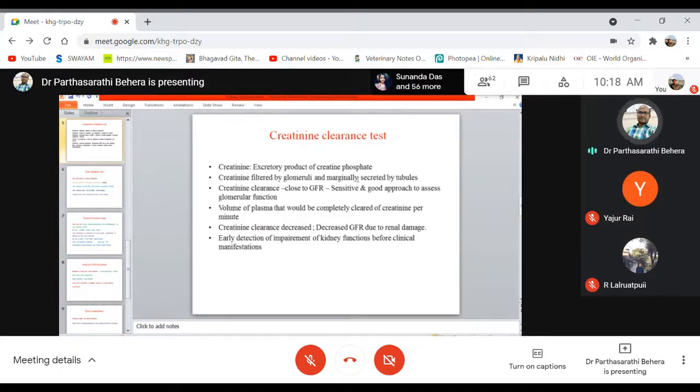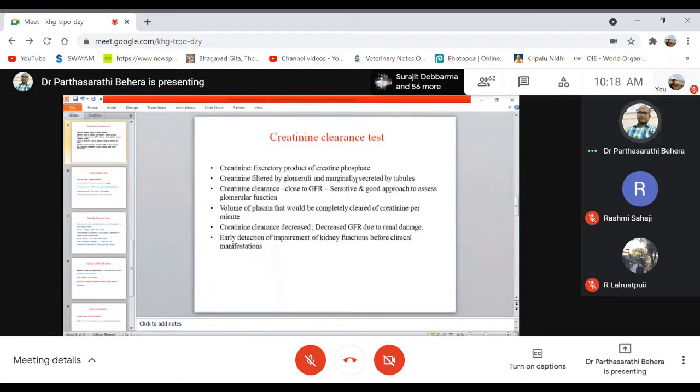We have discussed 3 isoenzymes for this creatine kinase, CK: CKMB, CKMM, CKBB. This creatine kinase is the enzyme concerned with the conversion of creatine phosphate to creatine.